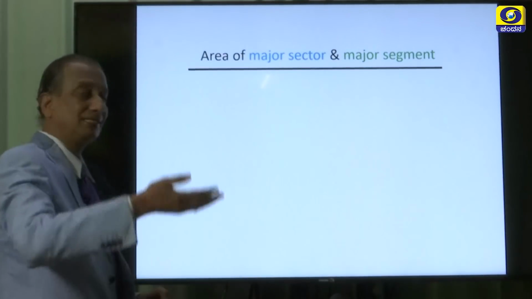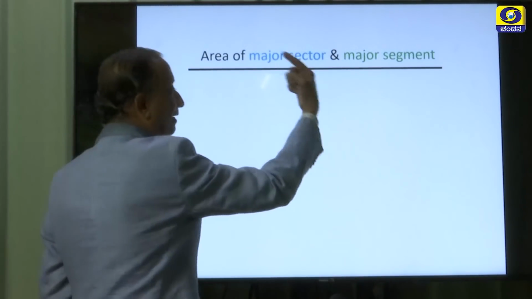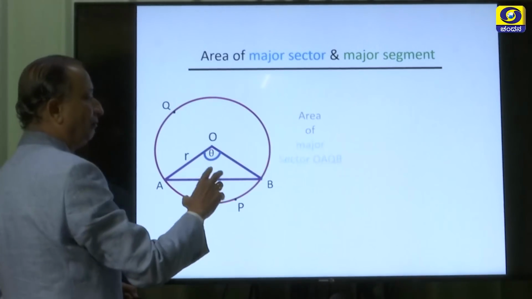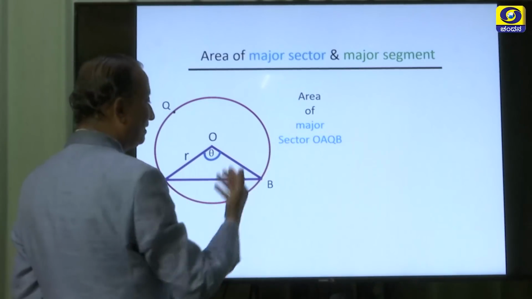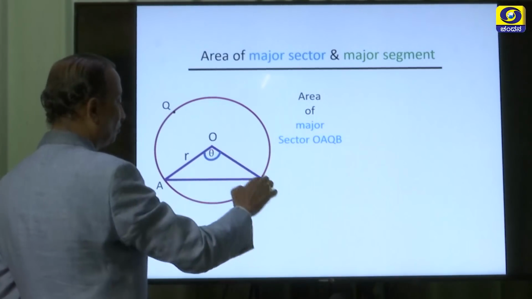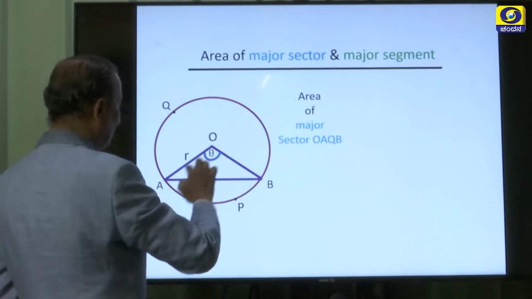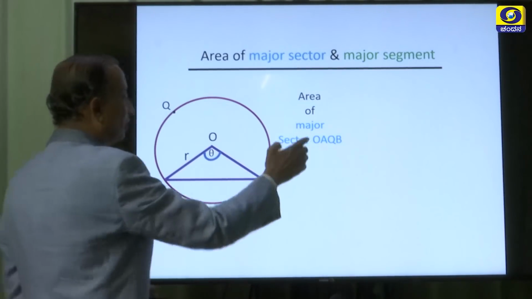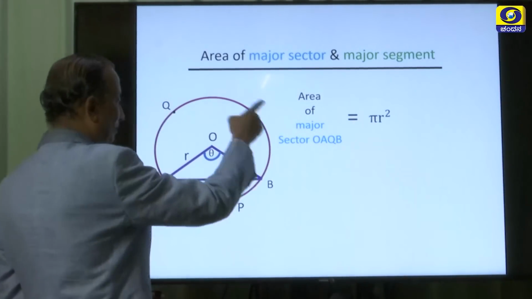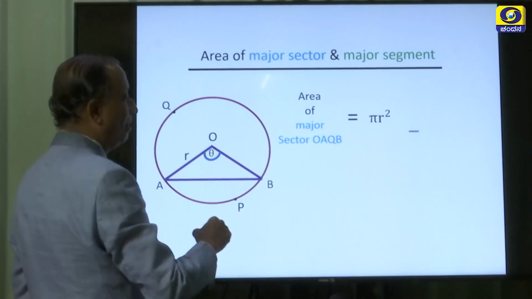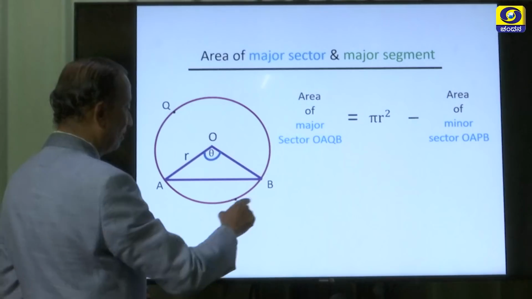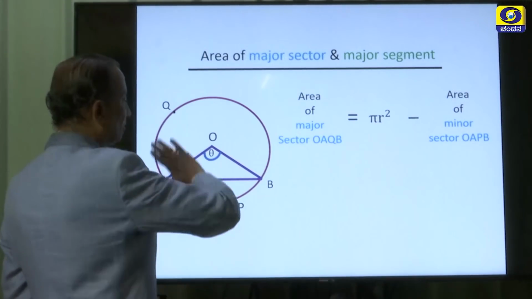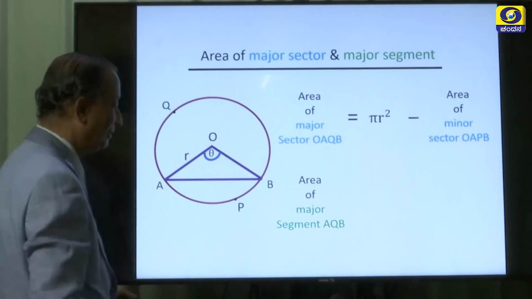Now let us take a major sector and a major segment and find the formulas to calculate their areas. Major sector means this one, OAQB. If you want the area of that, take the entire circle area and subtract the minor sector OAPB, so that you will get the area of the major sector.